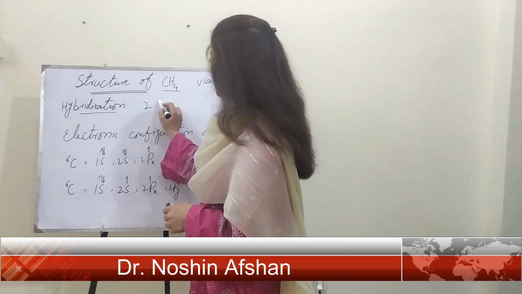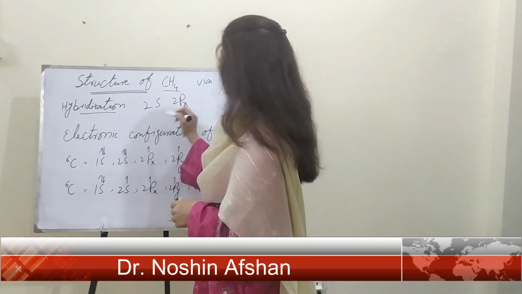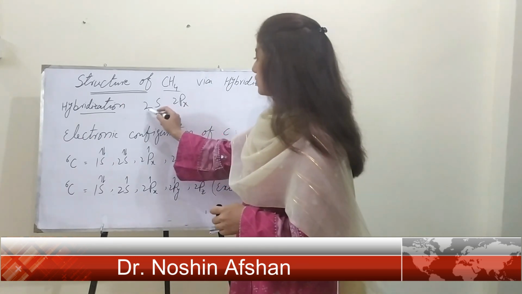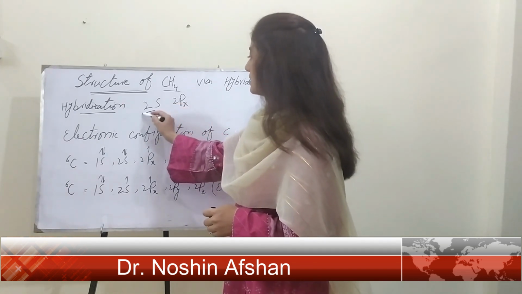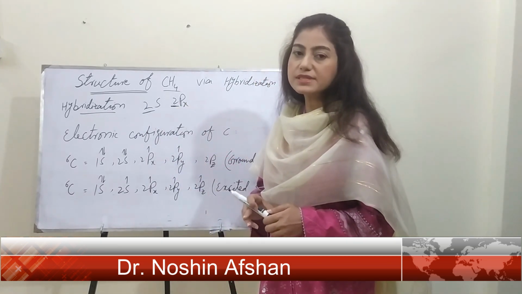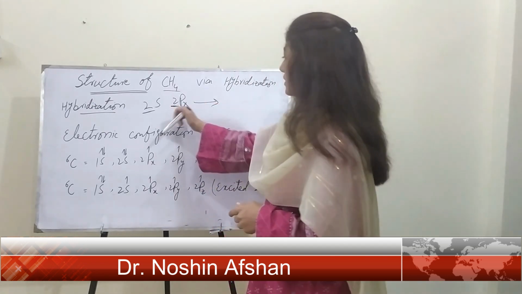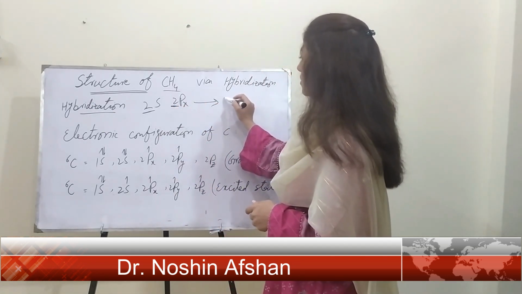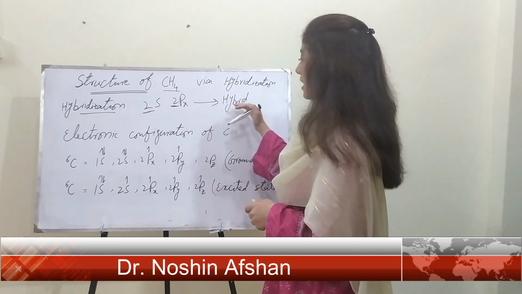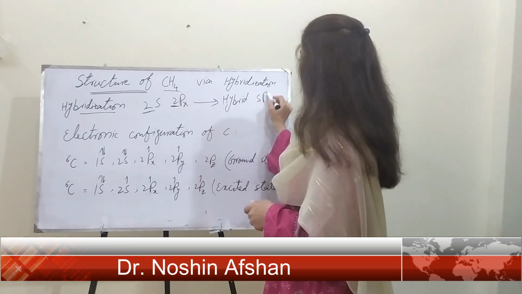For example, 2s orbital intermixes with 2px orbital. Both of these orbitals belong to the second shell and are at almost similar energy level, and these intermix to form hybrid orbitals, and these hybrid orbitals would be s and p.